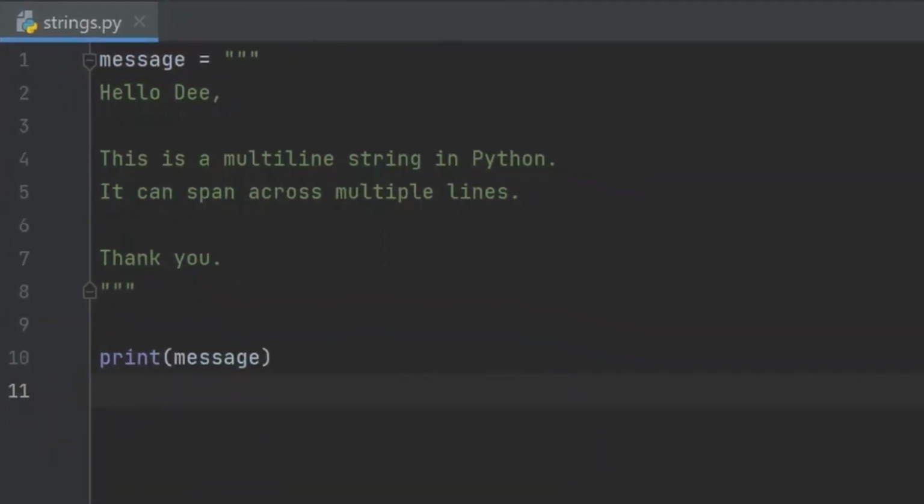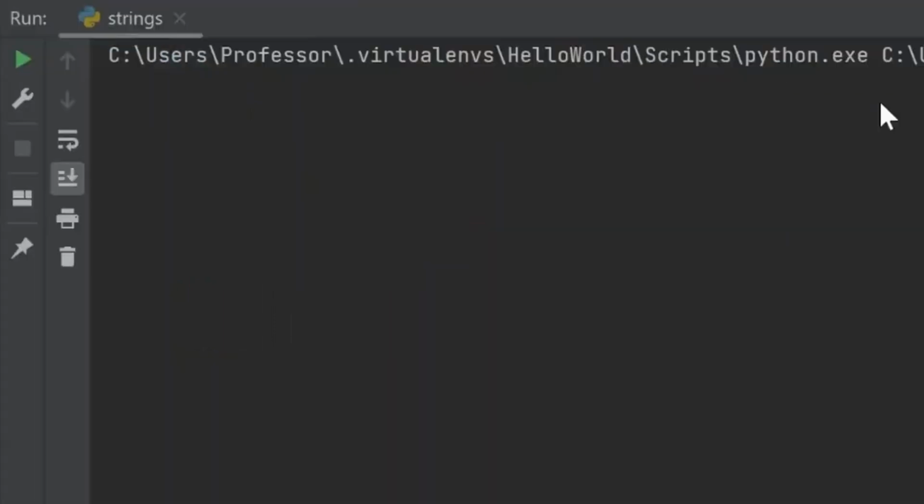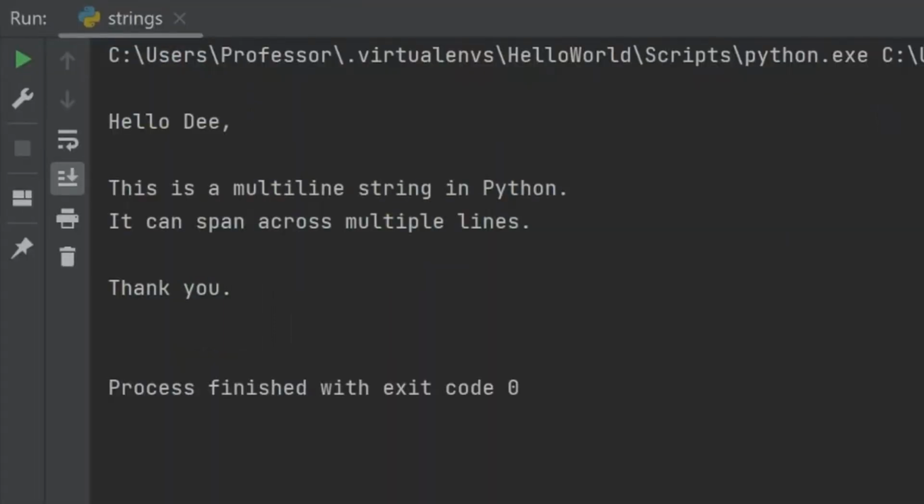Let's run this code. Right click, run strings, and this is the message. Hello D. This is a multi-line string in Python. It can span across multiple lines. Multi-line strings are useful when you want to write longer blocks of text in your code.